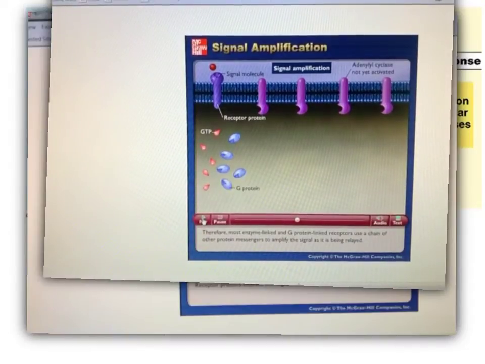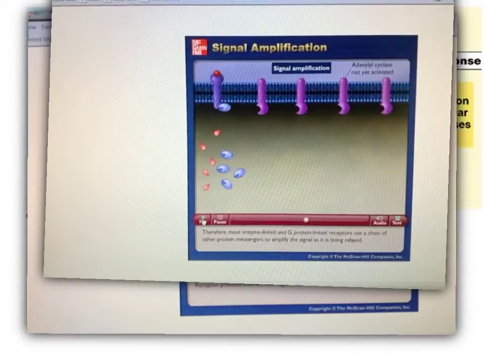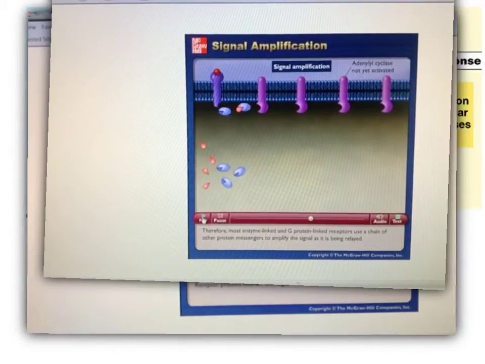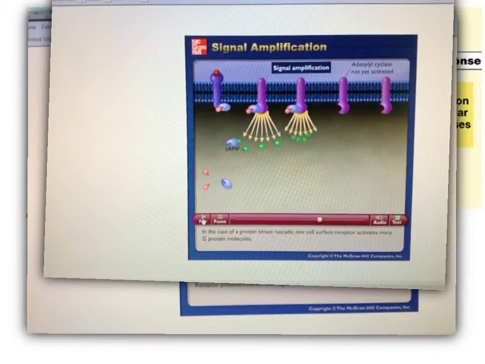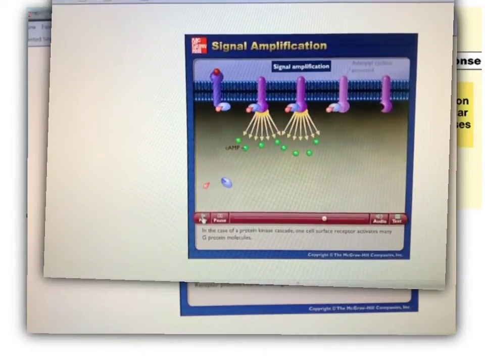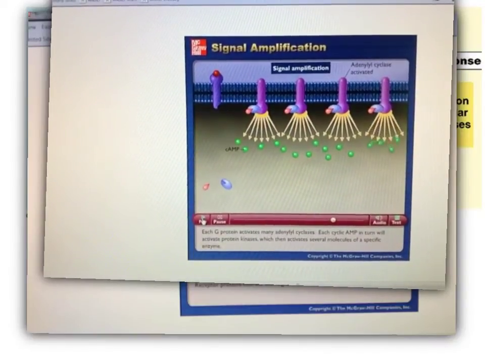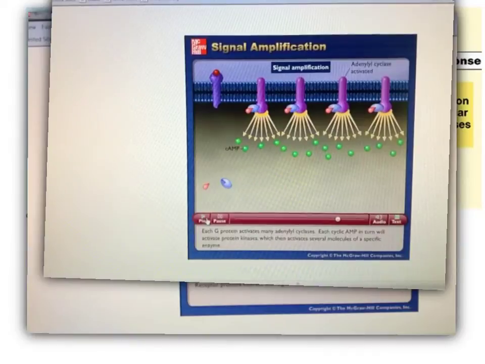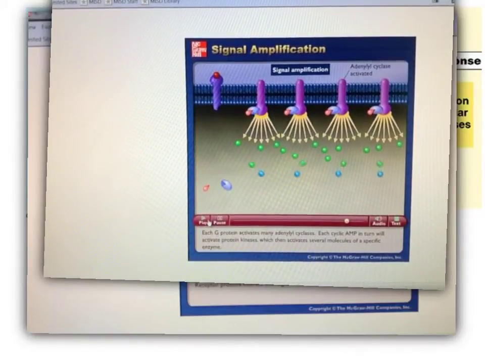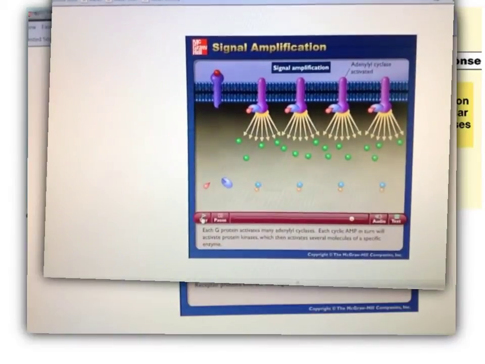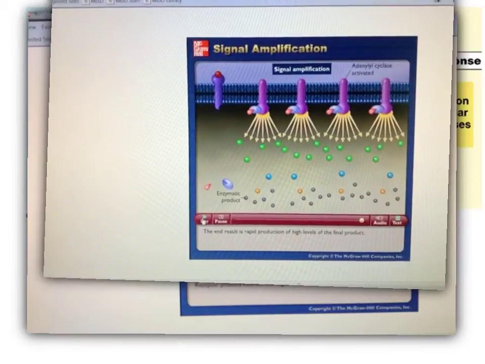Therefore, most enzyme-linked and G-protein-linked receptors use a chain of other protein messengers to amplify the signal as it is being relayed. In the case of a protein kinase cascade, one cell surface receptor activates many G-protein molecules. Each G-protein activates many adenylyl cyclases. Each cyclic AMP, in turn, will activate protein kinases, which then activates several molecules of a specific enzyme. The end result is rapid production of high levels of the final product.